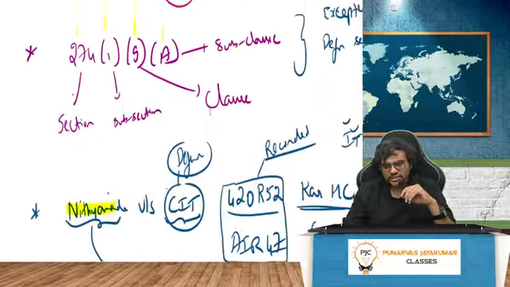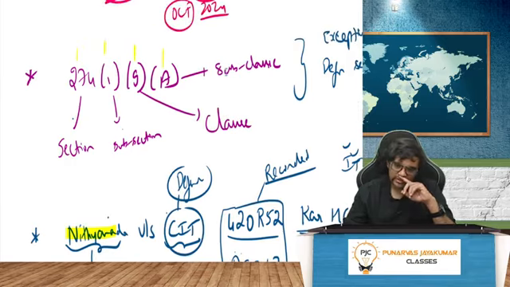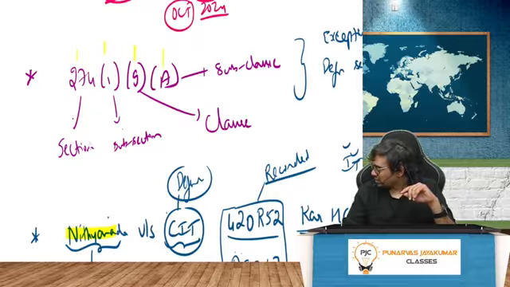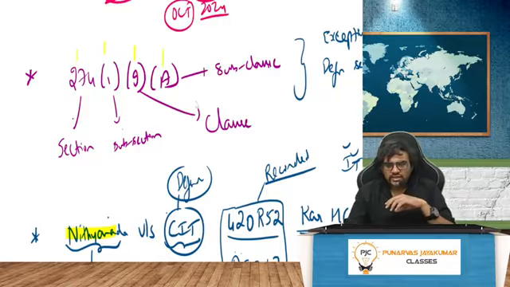Right. Any section, if I have to read, for example, if it's like this, 274(1)(g)(a), how do I read this in the Bare Act? 274 will be called section. This is called what? Subsection. And this g is called a clause. And this a is called a subclause.